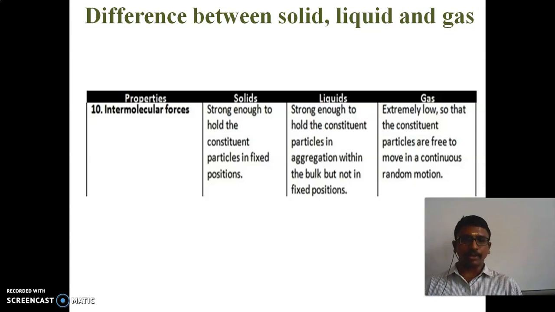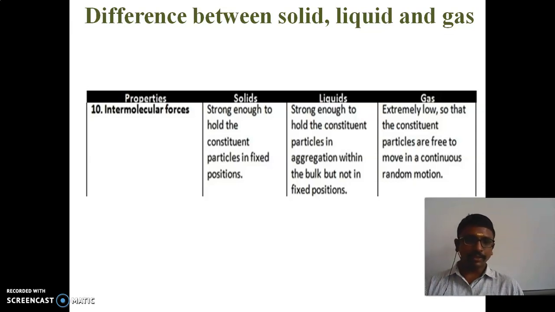And next, intermolecular forces. For solids, they are strong enough to hold the constituent particles in a fixed position. For liquids also, they are strong enough to hold the particles in aggregation within the bulk, but not in a fixed position. Solid particles are held in a fixed position, but liquids are not.